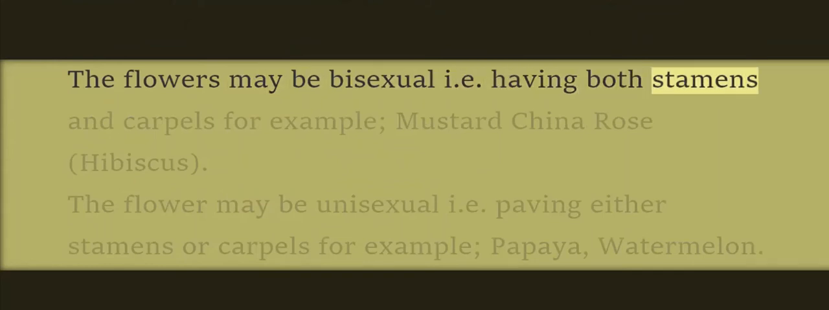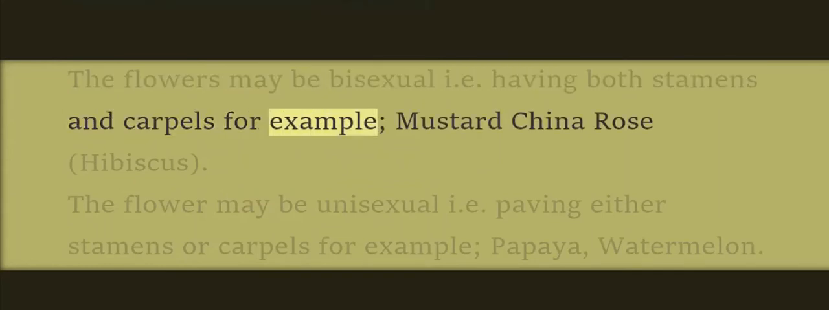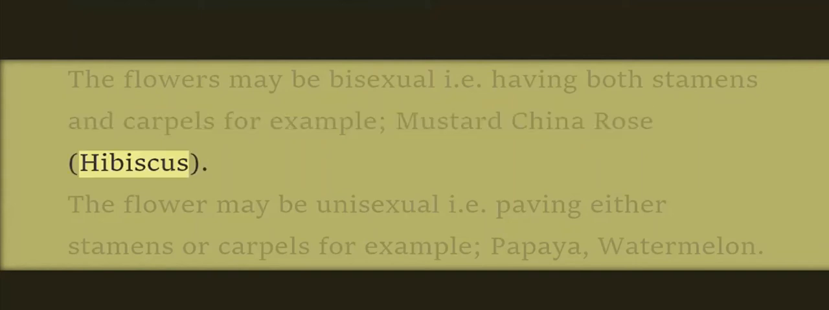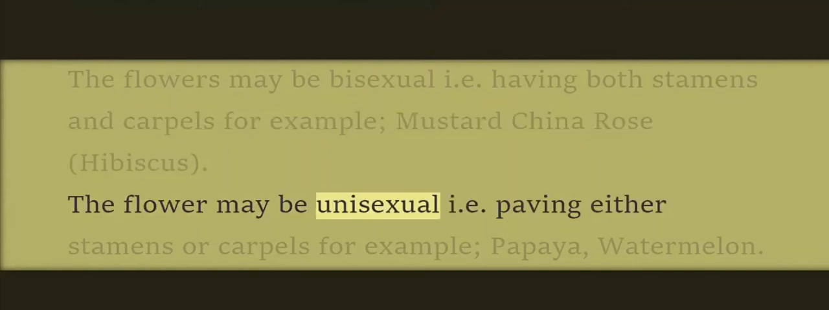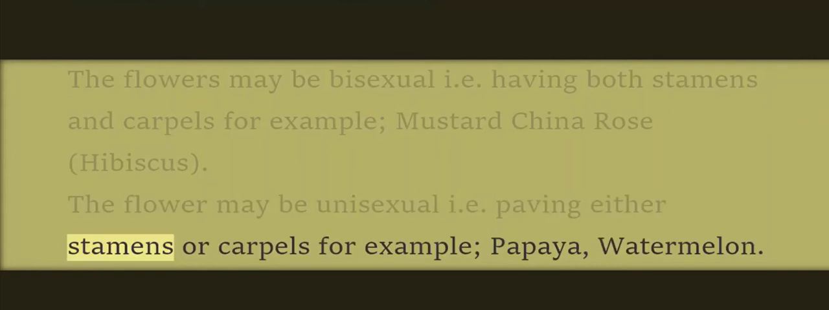The flowers may be bisexual, i.e. having both stamens and carpels, for example, mustard, China rose, hibiscus. The flower may be unisexual, i.e. having either stamens or carpels, for example, papaya, watermelon.